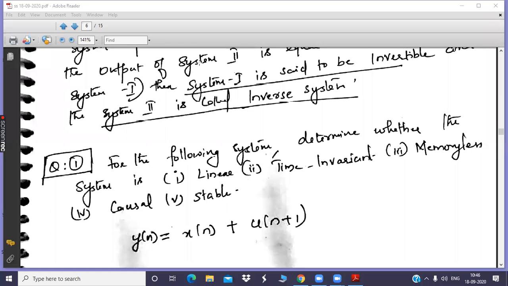So here you can see that the output y(n) is equal to x(n) plus u(n+1). This is an equation showing the relation between the input and output of your system. Can anybody tell what task is performed by this particular system and what kind of system this is? Is it a continuous time or discrete time system?